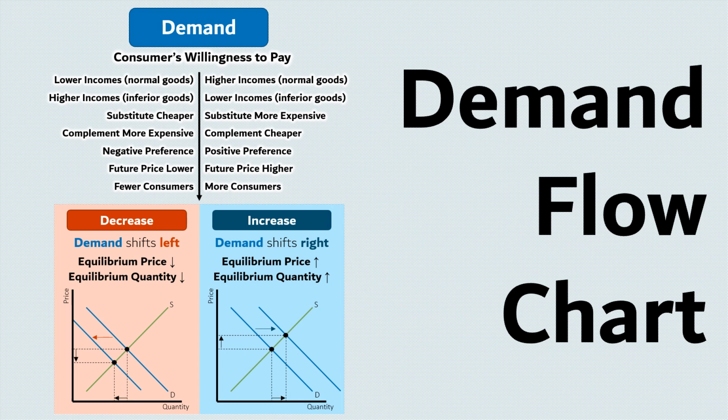Here is a demand flow chart which summarizes this information. One reason that prices change is due to a change in demand. When demand decreases, it means that consumers are willing to pay less than they used to be. They will buy less of the product at every price. This allows competition between sellers to push the price down. But due to the law of supply, they will also reduce the quantity they produce. In the end, the equilibrium price and quantity will decrease.